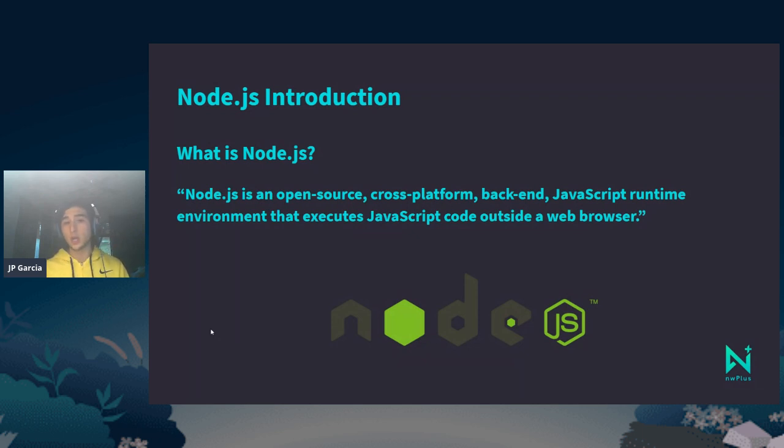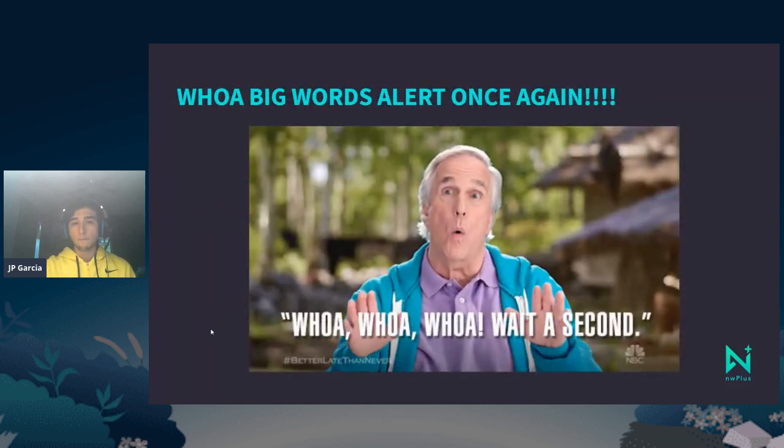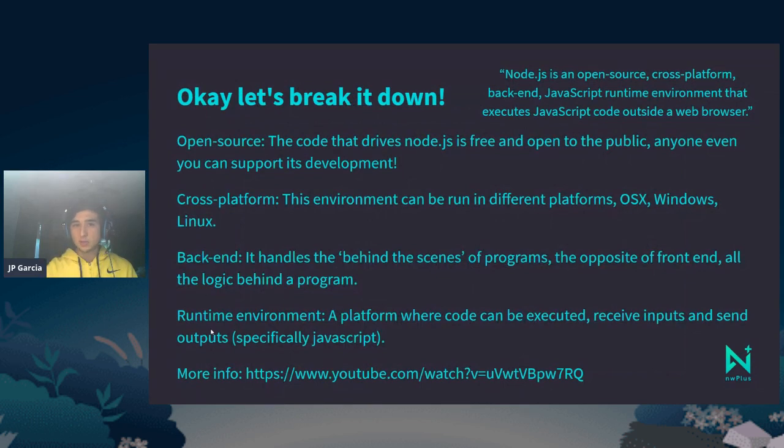Node.js is an open source cross-platform backend JavaScript runtime environment. But again, big word alert. So let's break it down. Open source means that anybody and everybody can contribute to the project for free. It has a set of maintainers that look at all the issues that the code has, and on their free time, they just work on it. And they do it because they like it and because they want the practice.